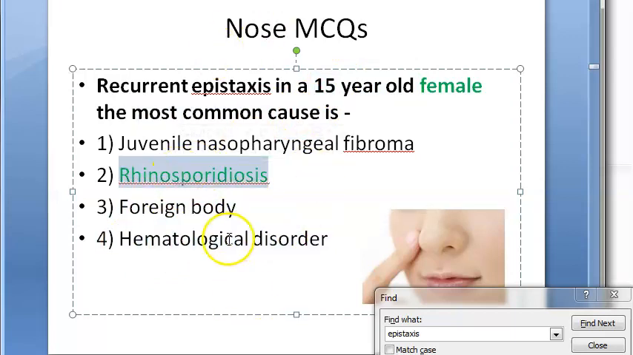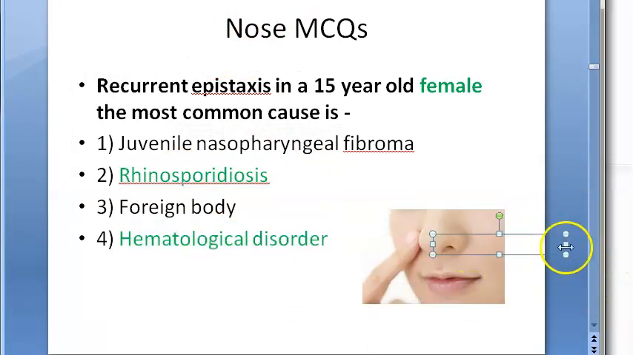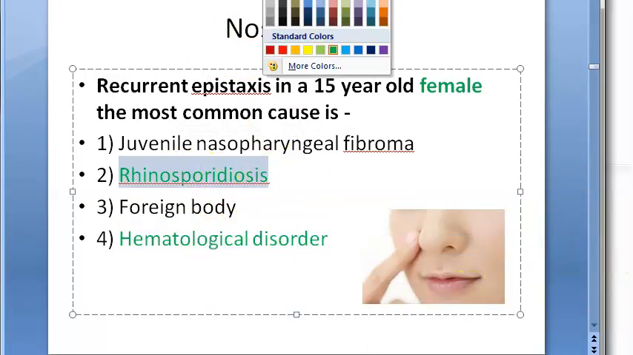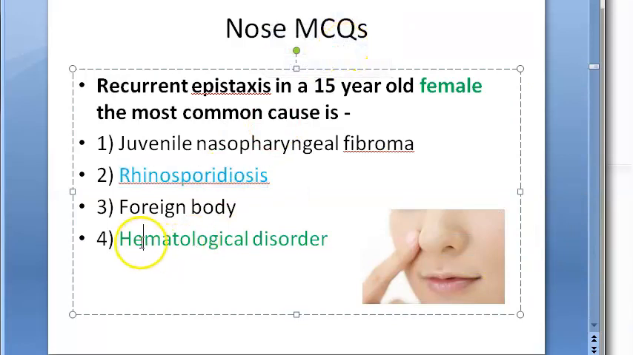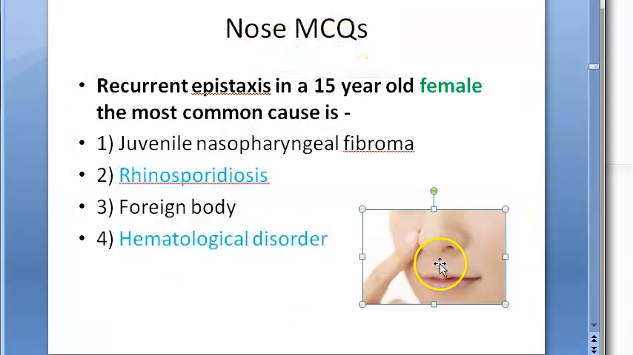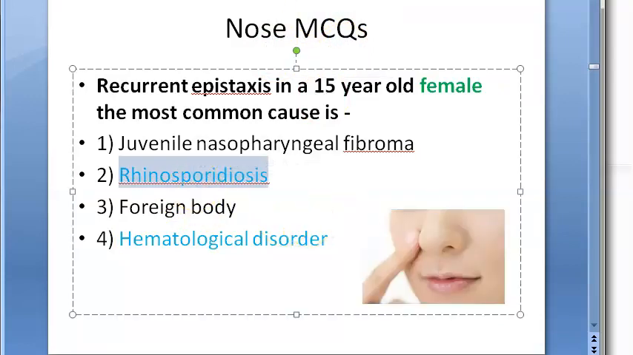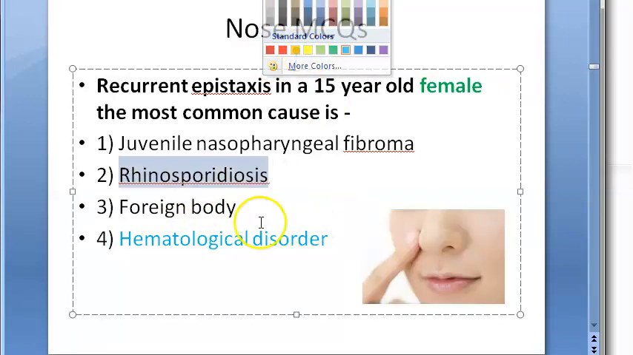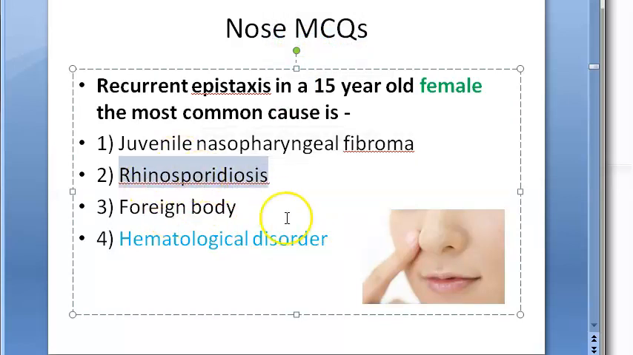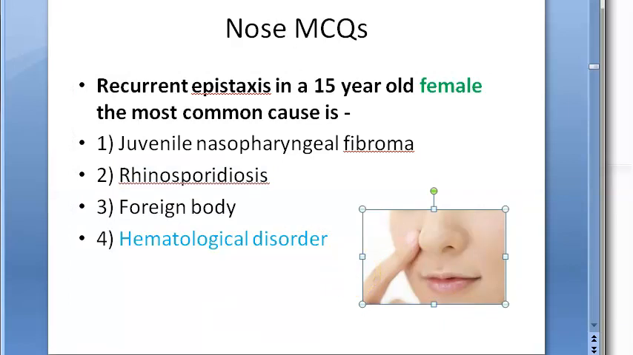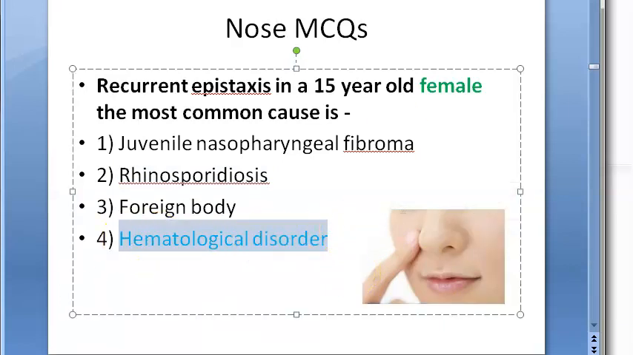Rhinosporidiosis. Let us try to decide between these two. We are trying to decide between these two. Let's keep them marked as blue, we haven't decided them as the answer yet. Let's look at the answer here: 4, hematological disorder. We feel it is a hematological disorder because nowadays we keep ourselves so clean. From where will all this rhinosporidiosis come? Are we going to take a bath in a lake or something? No. So hematological disorder, that sounds about right. We'll make this the answer.